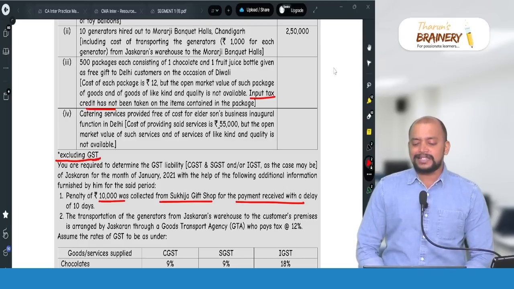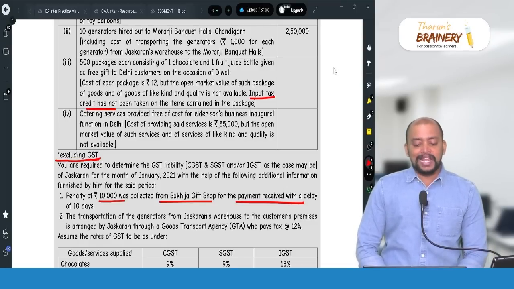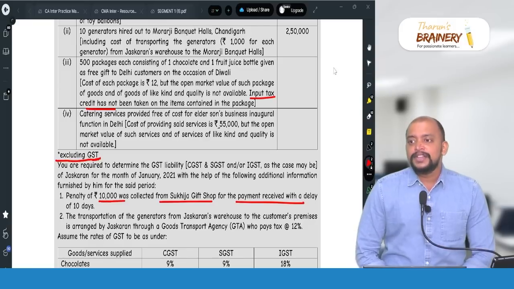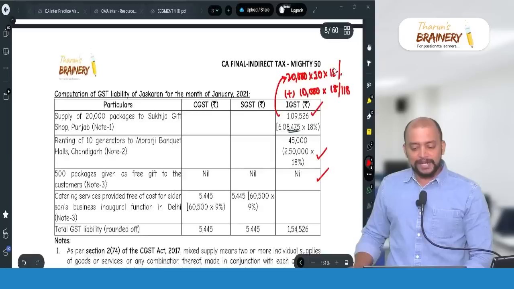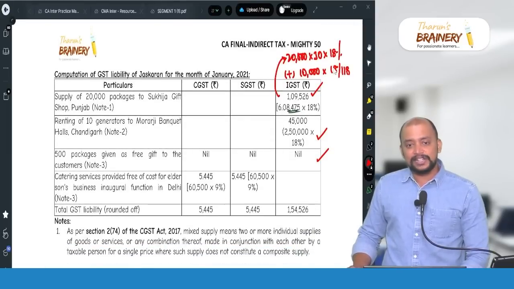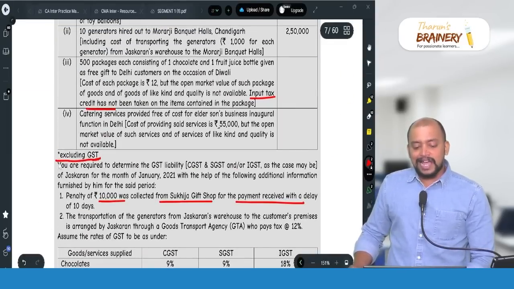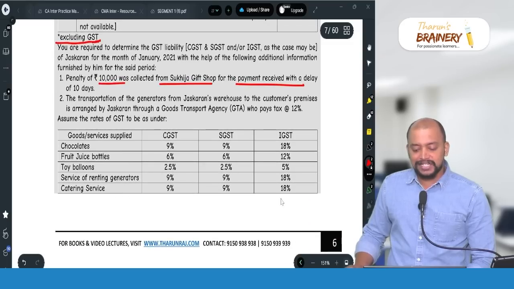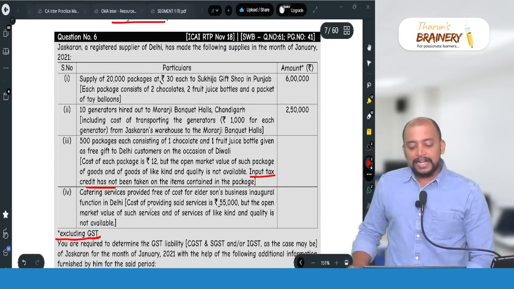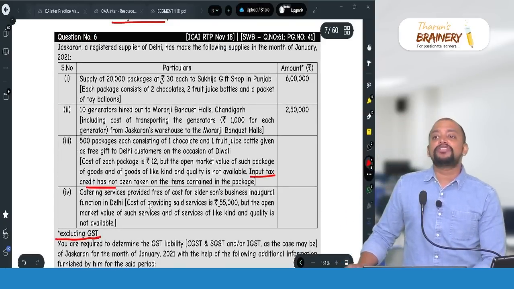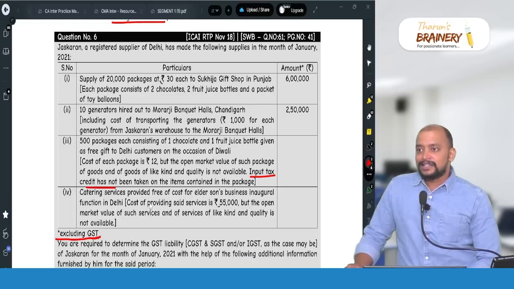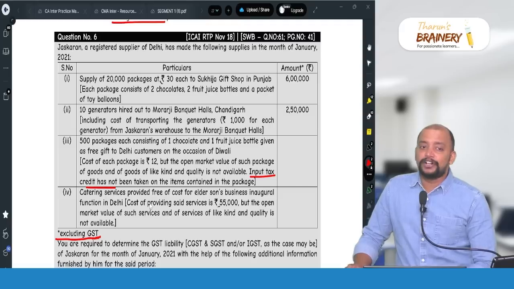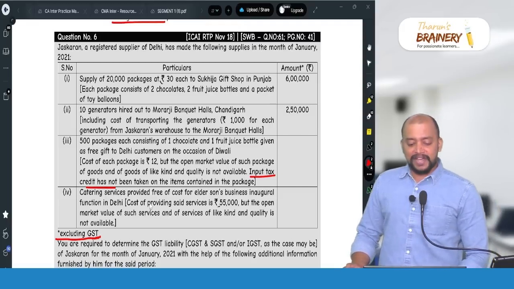And in this case, as open market value and like kind and quality is not available, we are taking cost plus 10%. So 55,000 plus 10%, so 60,500 is taken, and for catering service the rate of GST is 18%. In case of supply of food, beauty treatment, etc., we need to take the location where services are actually performed as per section 12 of IGST Act.